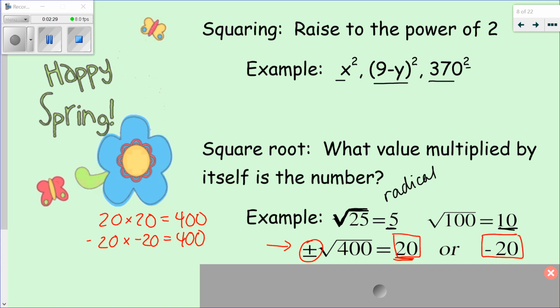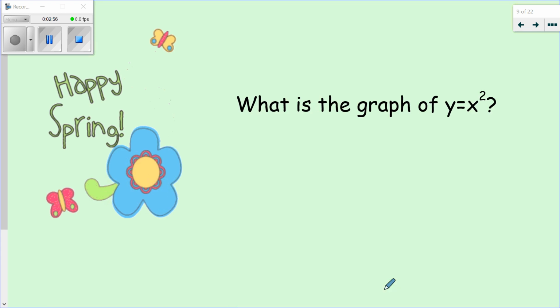Okay. The positive square root is also called the principal square root. So when I say the principal square root, or what is the principal square root of 400, I'm saying positive 20. But again, there are 2 square roots, 20 and negative 20.